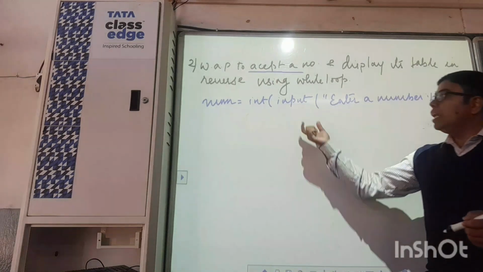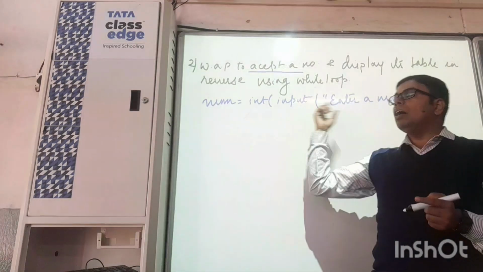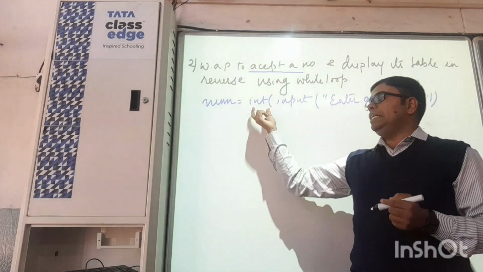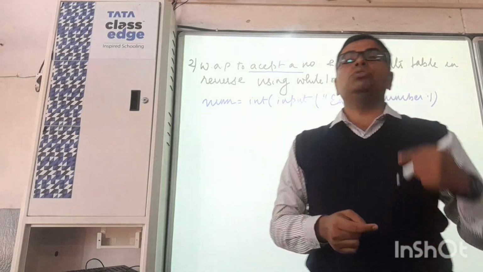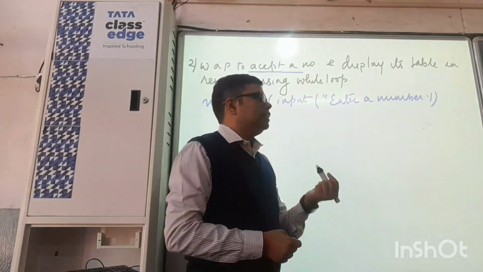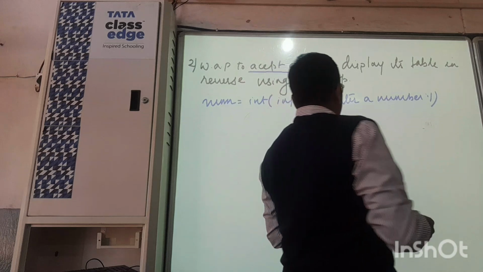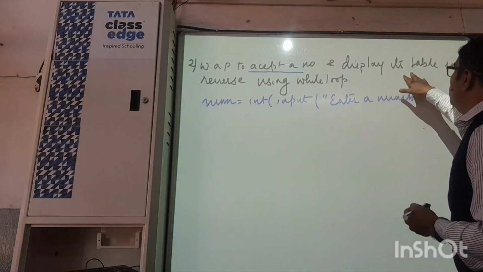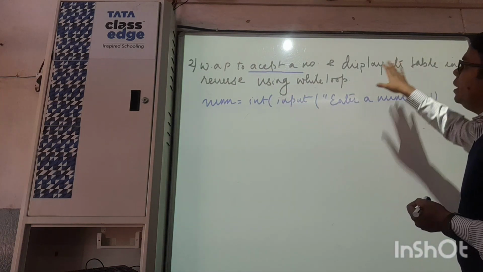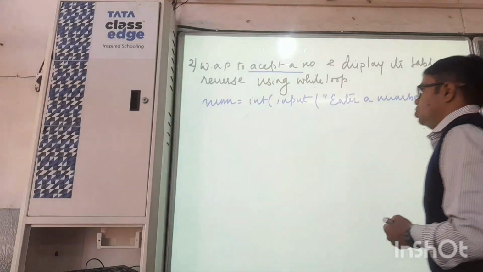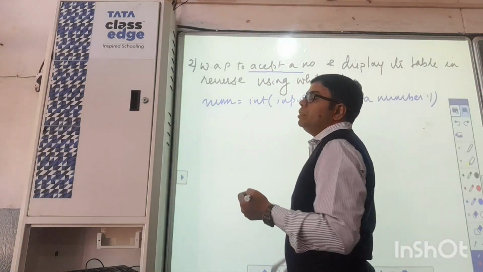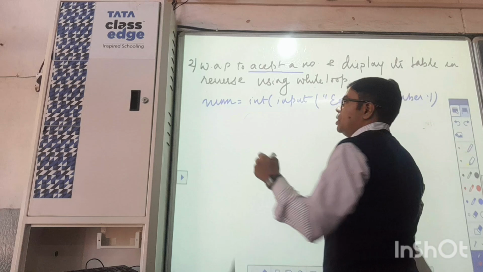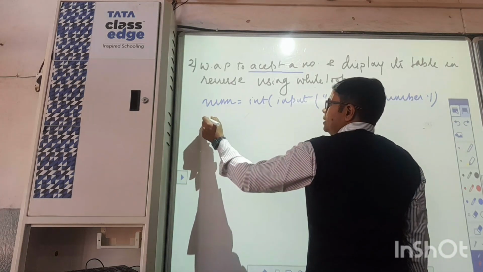Yes, we are writing input to accept a value. We are writing int so that the accepted value is converted to an integer. Good. After that it says to display the table in reverse using a loop. For that we will require a variable to run the loop.